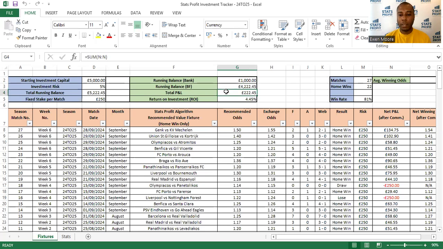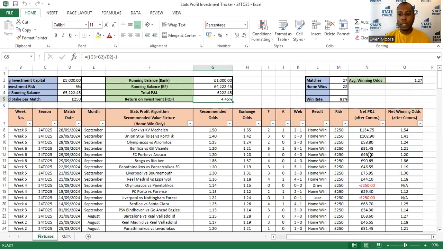So this tracks the P&L from all the matches you see below. And this gives me our total ROI for the season to date. All right. If I scroll along to the right, what we can see is we've had a total of 27 matches so far. Remember, we did start in August, so that is a combination of August matches and September matches.